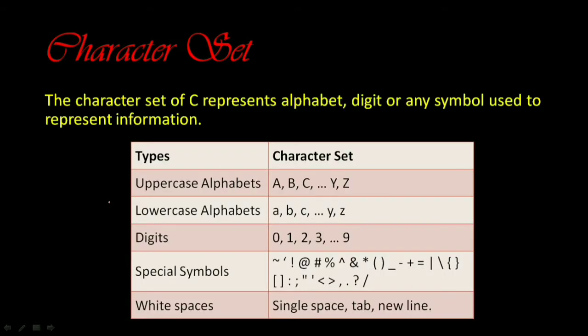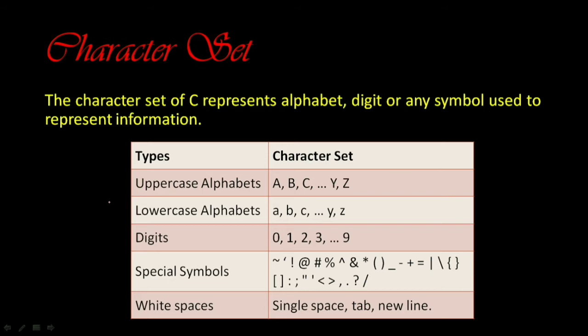The first is character set. Character set represents the alphabets, digits or any symbols used to represent information. For example, if we are using capital A, capital B, capital C up to Z, it's uppercase alphabets. If it's small a, small b, small c up to z, then it is lowercase alphabets.